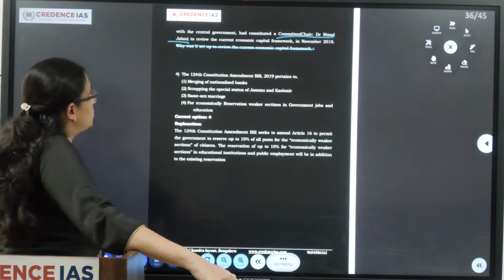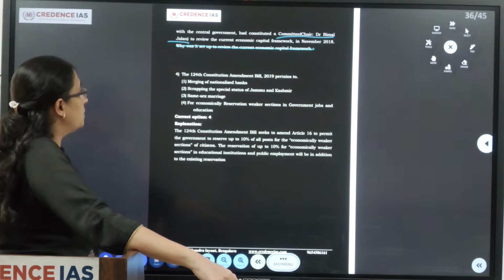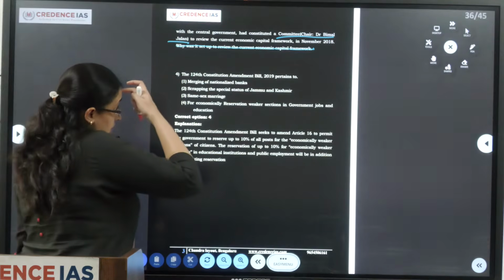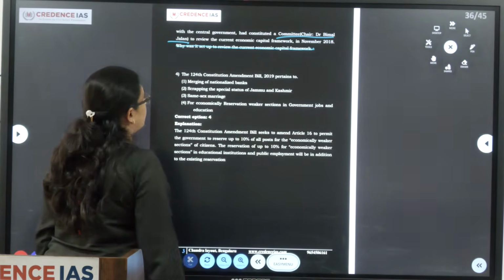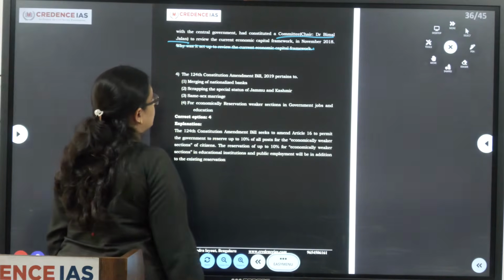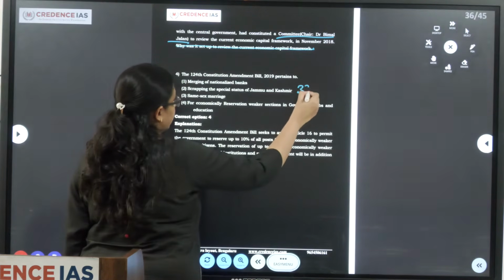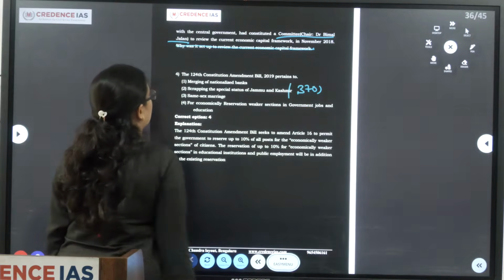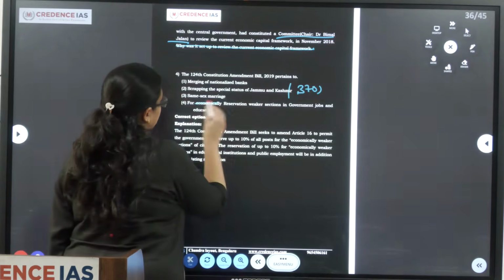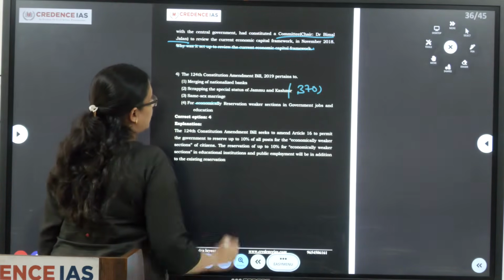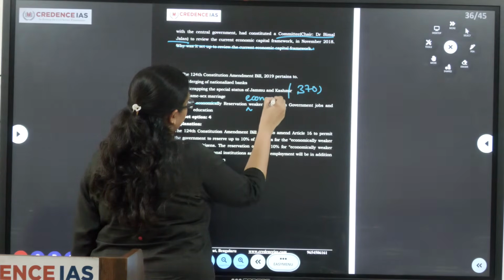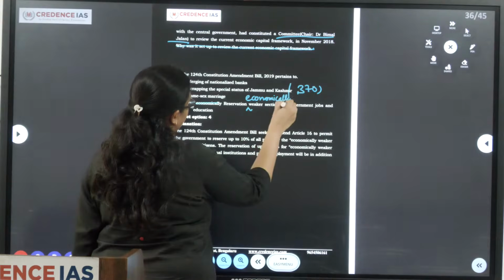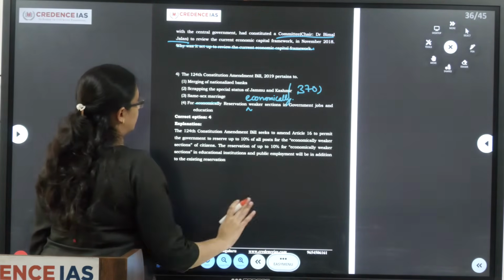The 124th Constitutional Amendment Bill 2019 pertains to merging of nationalized banks, scrapping the special status of Jammu and Kashmir, that is Article 370, same-sex marriage, or reservation for economically weaker sections in government jobs and education.